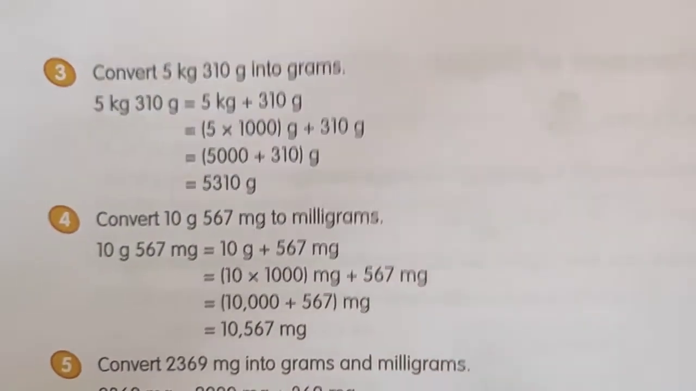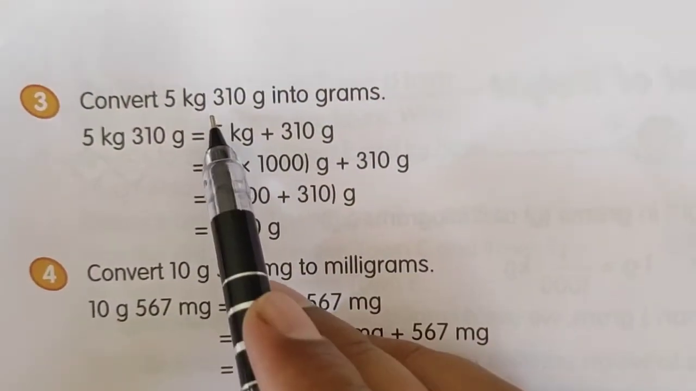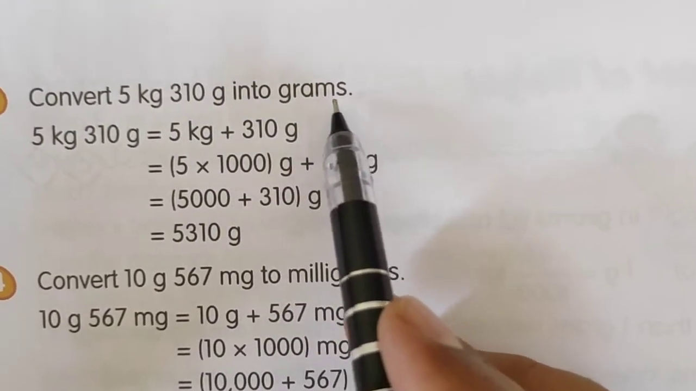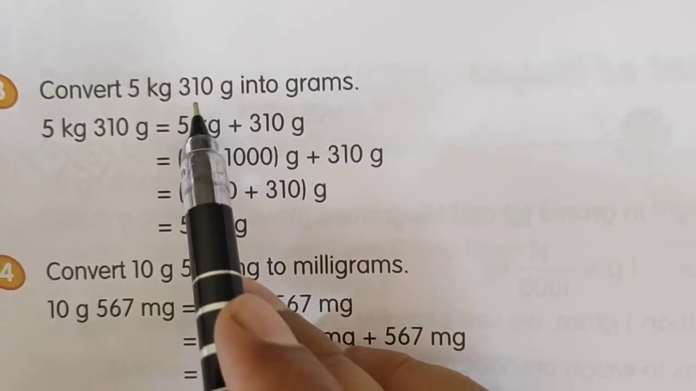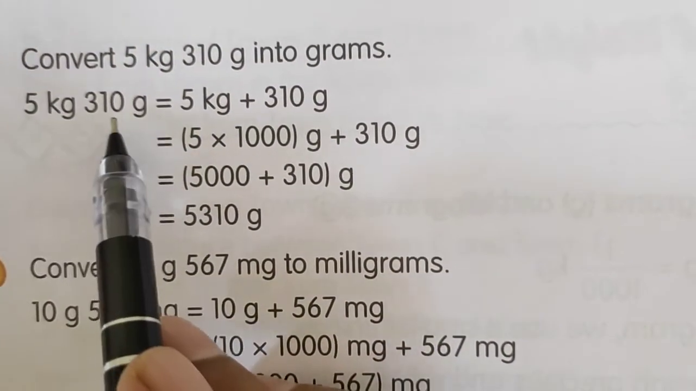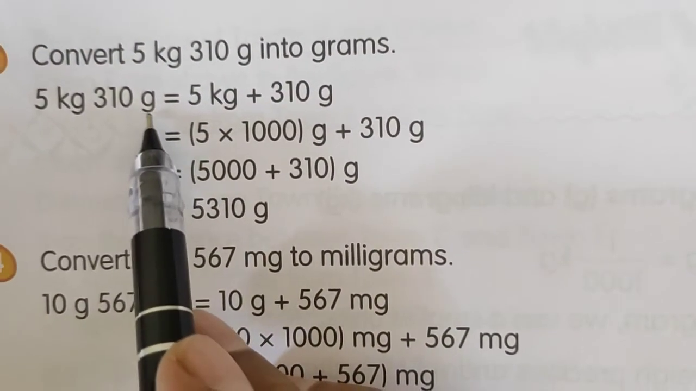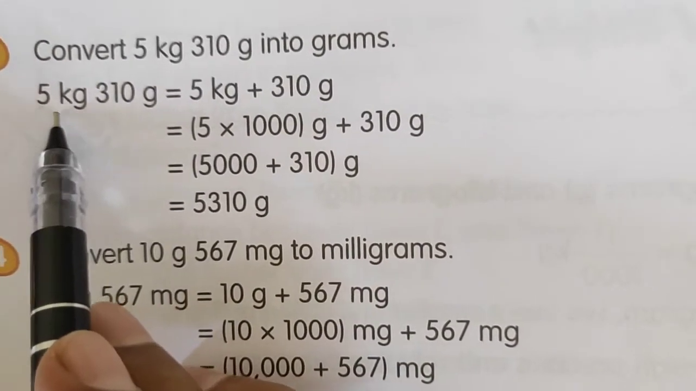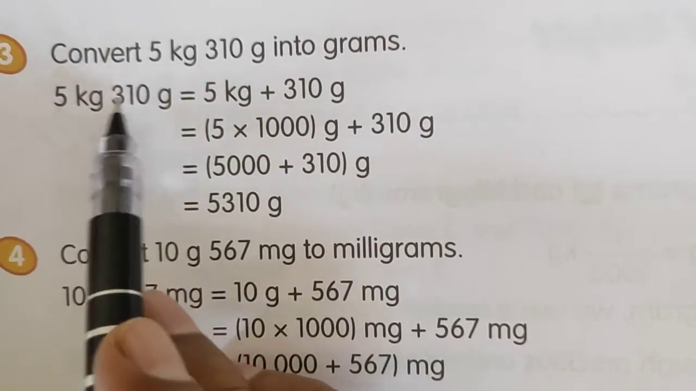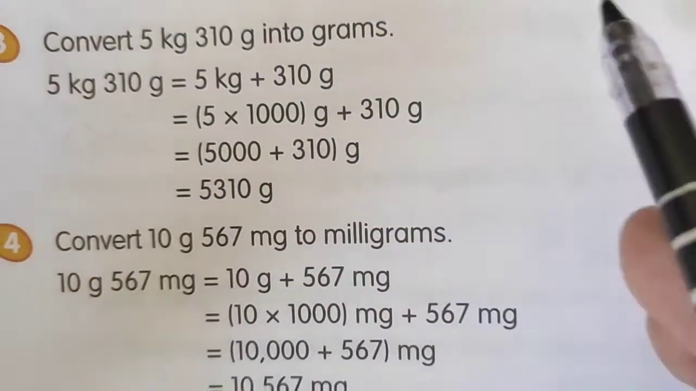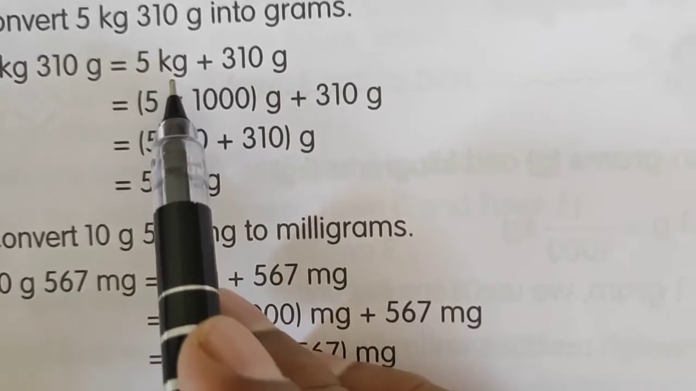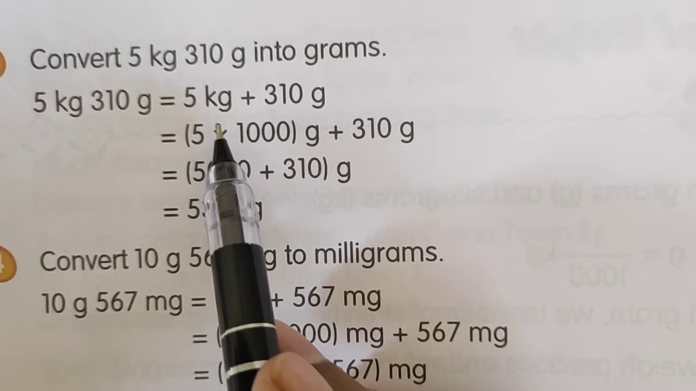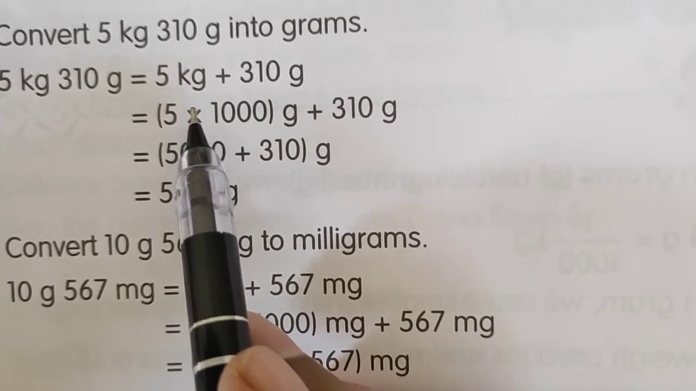Now come to the next page, page number 148. See, again some conversions are given here. Convert 5 kilogram and 310 gram into grams. Now we have to convert into grams. So see, 310 is already in gram, so we don't have to convert it, but we will convert this kilogram into gram, and then we will add both grams. So here 5 kilogram, how to convert? Again we need that relation, 1 kilogram equal to 1000 gram.